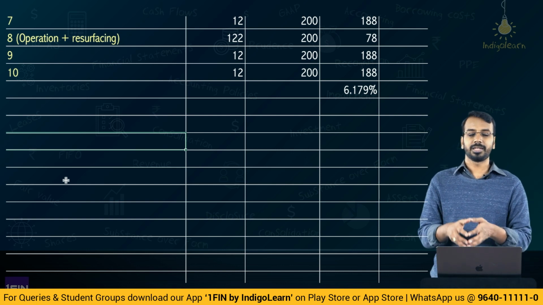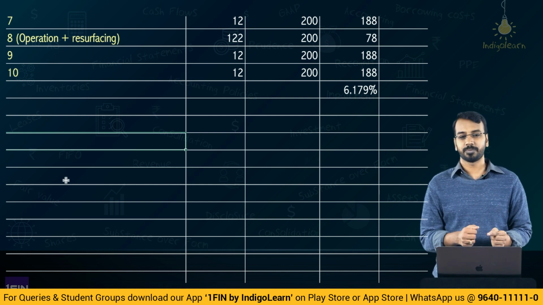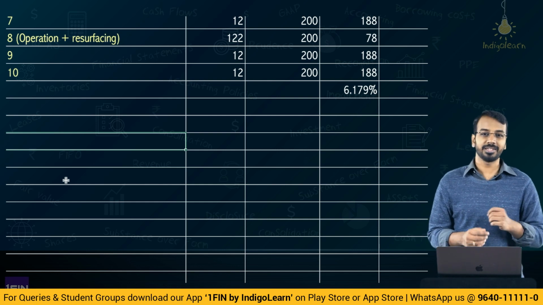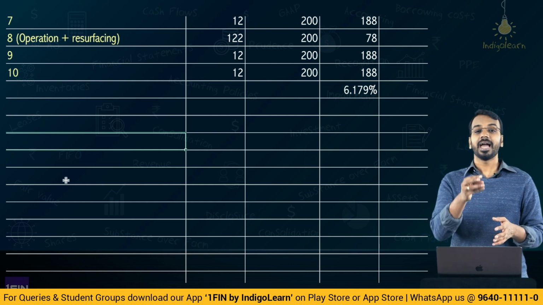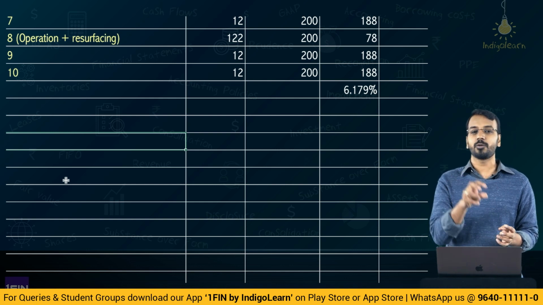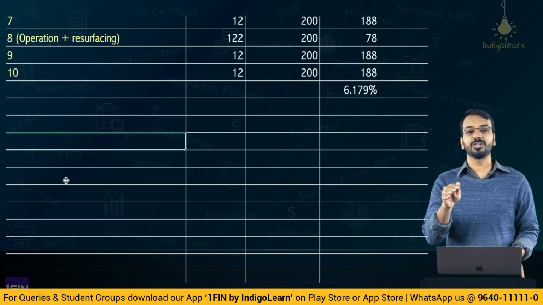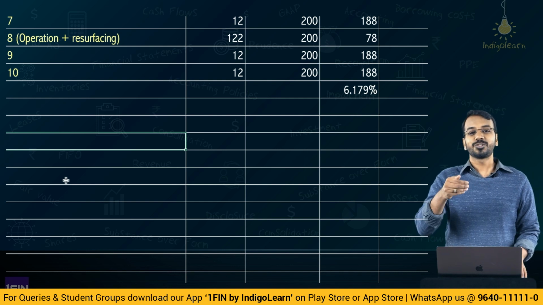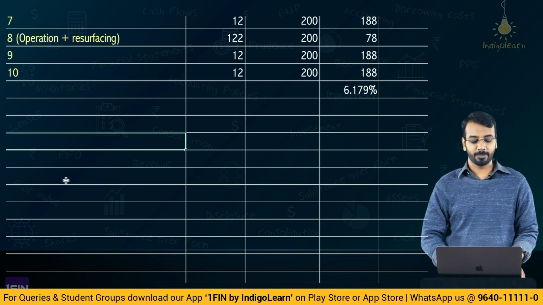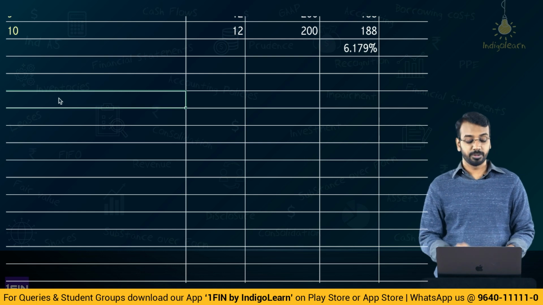Now one more thing before I build the table. Will this arrangement result in a financial asset or an intangible asset? When I say it has to be a financial asset, then there has to be an unconditional right to payment. The entity can demand for payment from the grantor. So there is a financial asset in this because the grantor is paying 200 per year. If this 200 per year was to be collected from the users, then it would be an intangible asset. Okay. So let's now see how this interest calculation actually works and what will be the amount of revenue that the entity will be recognizing.